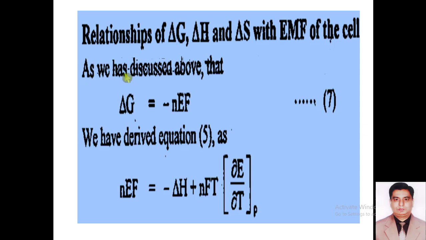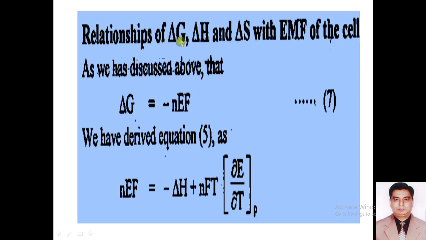Dear students, now in the next part of my lecture, we will discuss the relationship between change in Gibbs free energy, change in enthalpy, and change in entropy with the electromotive force of the cell.